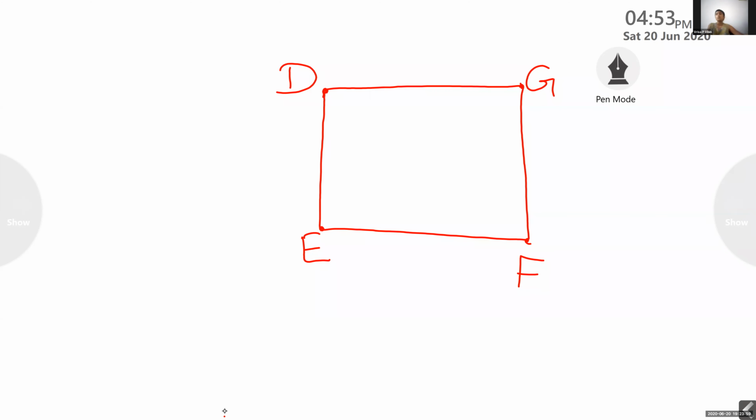First, DE and DG. Remember that sides are line segments. Sides are line segments. Don't say DE and E alone. Sides are line segments. Tell first.